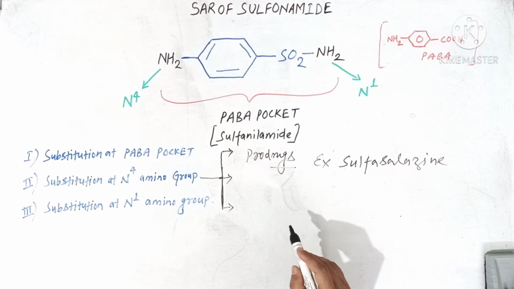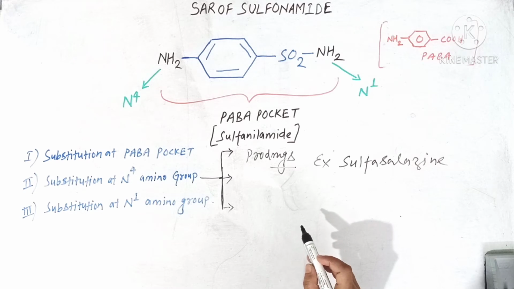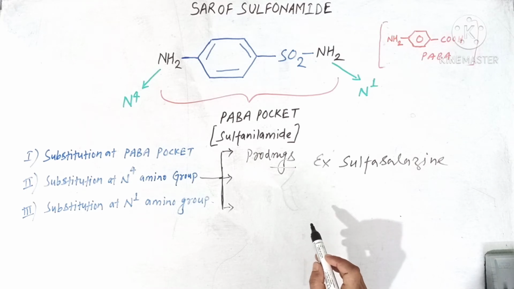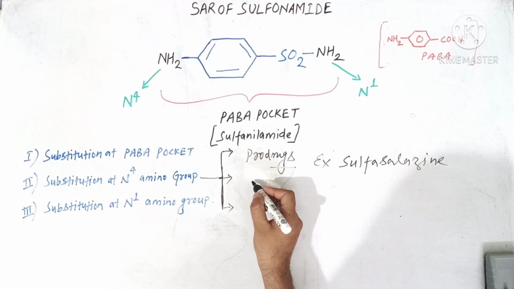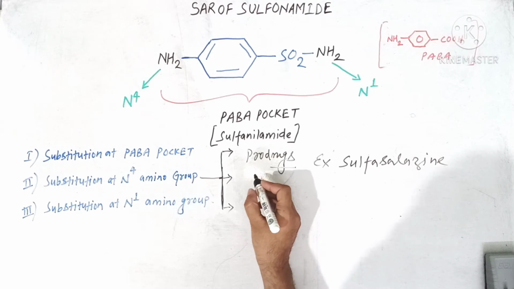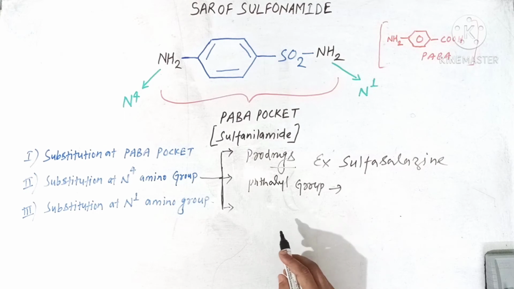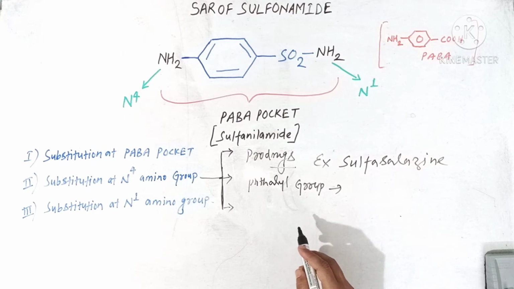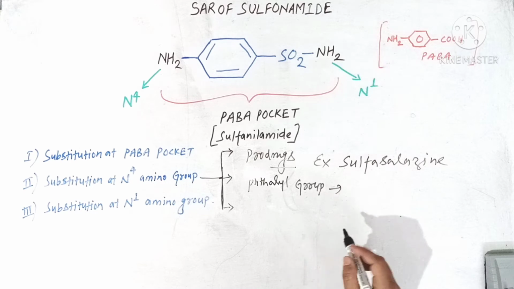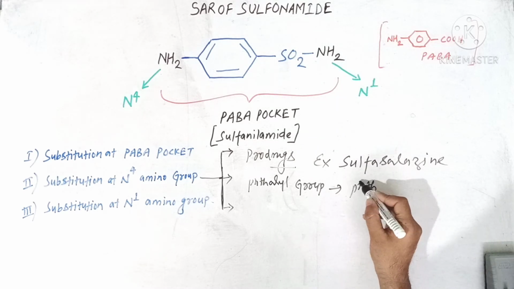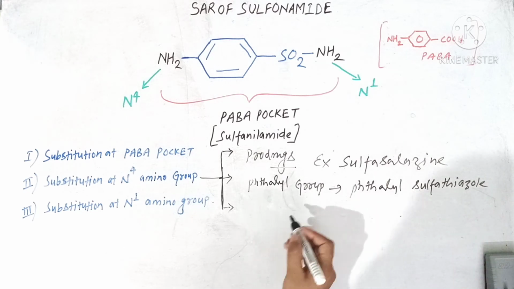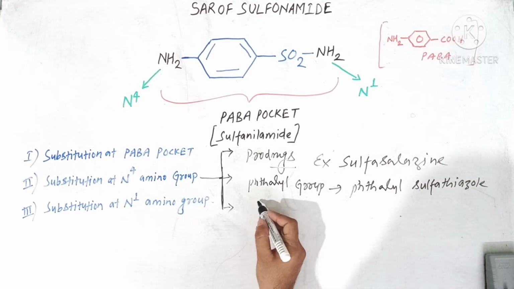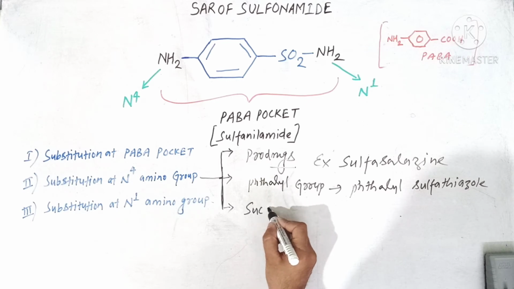Now later on we have developed two more prodrugs by substituting this N4 amino group with hydrophilic groups. For example, we have substituted first with phthalate group. So substitution with phthalate group produces a prodrug which is known by the name phthalyl sulfathiazole, and another hydrophilic group known by the name succinyl group.